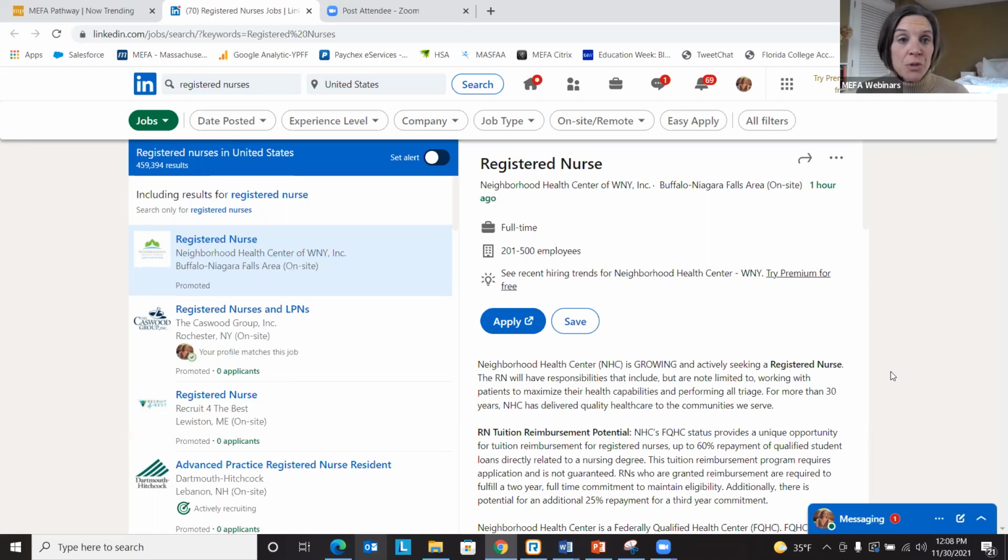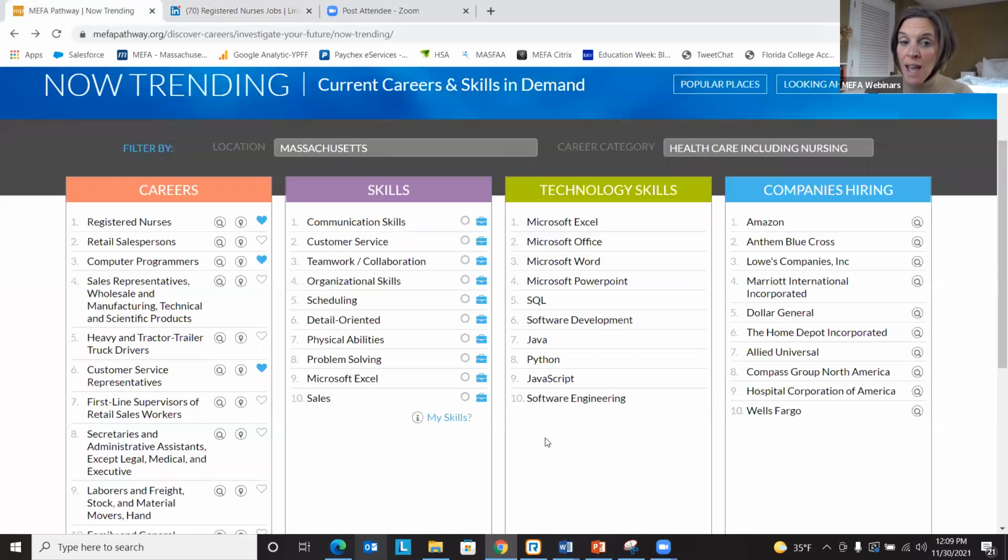So this encourages students to create a LinkedIn account for one thing, and then they have access and they can start building that platform as well. And it's been suggested that students create a LinkedIn account in grade 10 so they can start building that foundation.